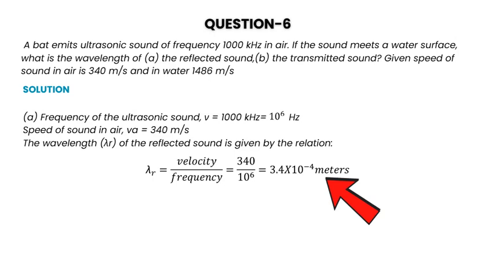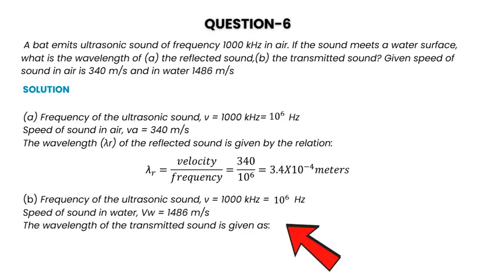Frequency of ultrasonic sound equals 1000 kHz, equal to 10 to the power 6 Hz. Speed of sound in air equals 340 meters per second. The wavelength of the reflected sound is given by the relation lambda r equals velocity divided by frequency, equals 340 divided by 10 to the power of 6, equal to 3.4 times 10 to the power of minus 4